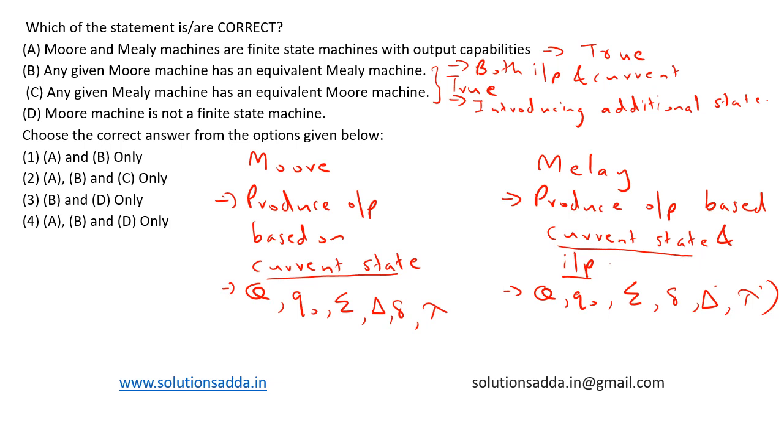And Moore machine is not a finite state machine. This statement is false. Moore machine is a finite state machine. So A, B, and C are correct. So from the options, option 2 is the right choice.